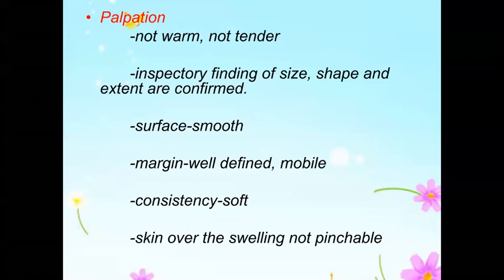So for skin pinchability, in other areas the skin might be pinchable, but at the site of attachment of the punctum it may not be pinchable, because there it is attached to the skin. In the rest of the area it is subcutaneous, so you might be able to pinch the skin. So remember that pinchability of skin doesn't rule out a sebaceous cyst. Skin pinchability at the punctum will not be possible in a sebaceous cyst, but in the rest of the area it will be possible. Okay, right.